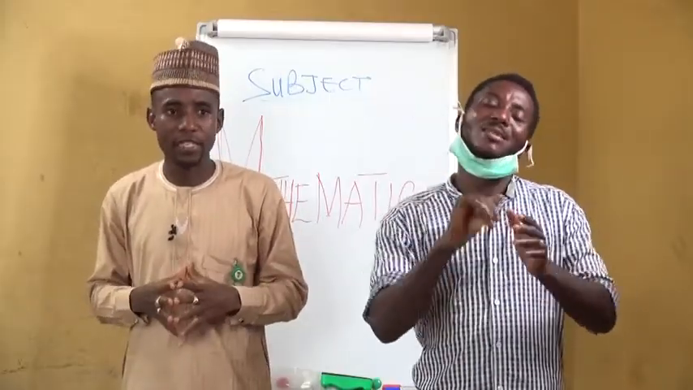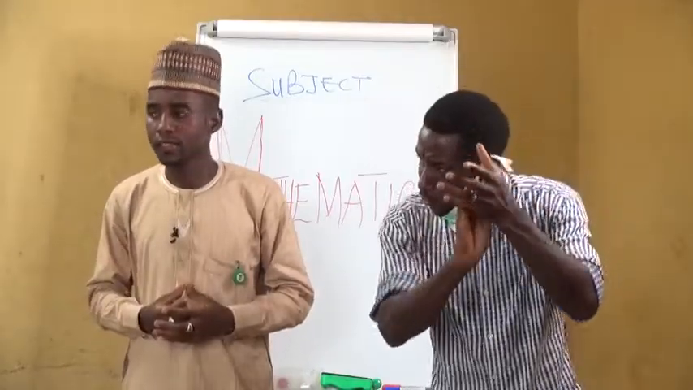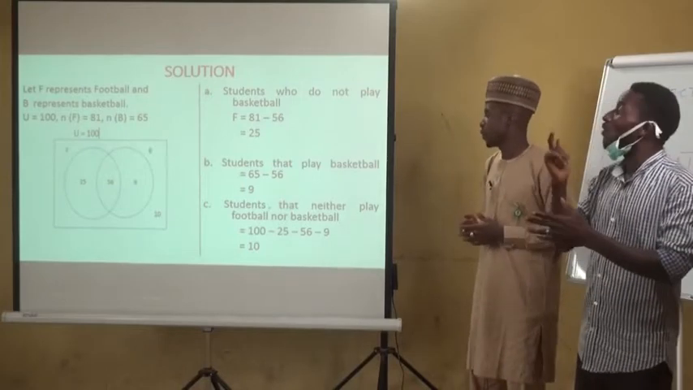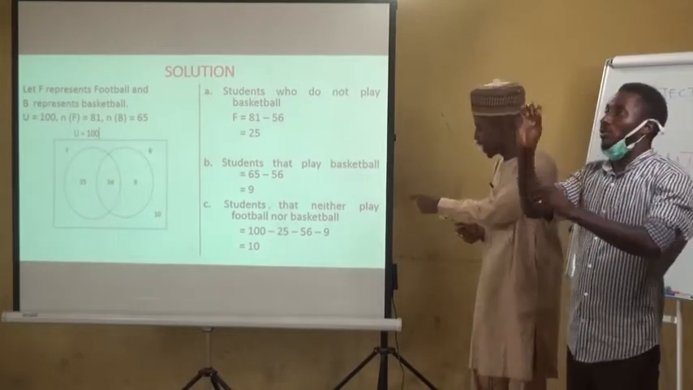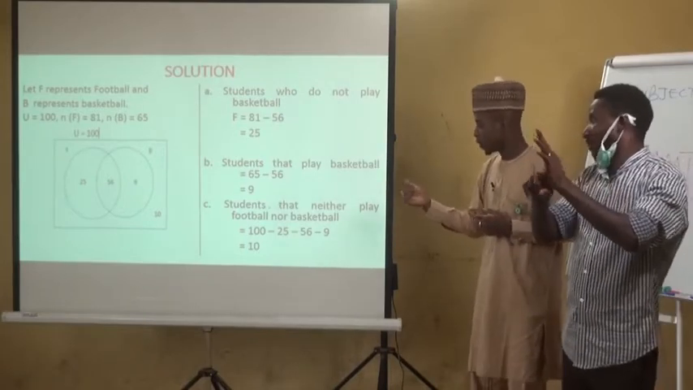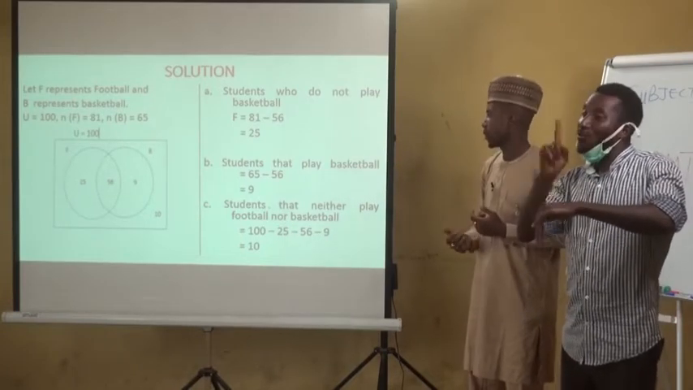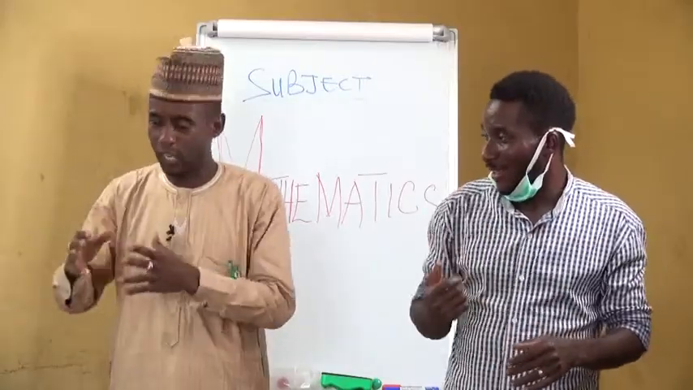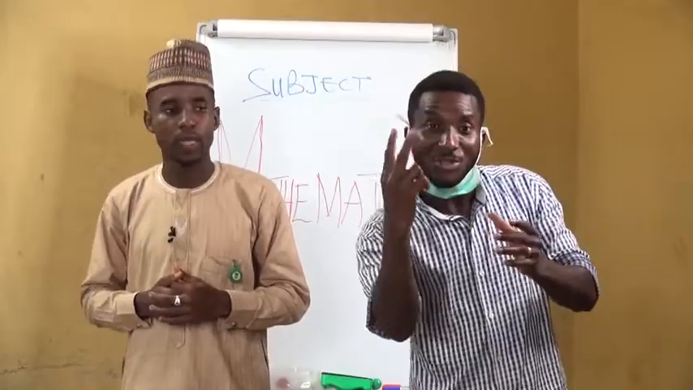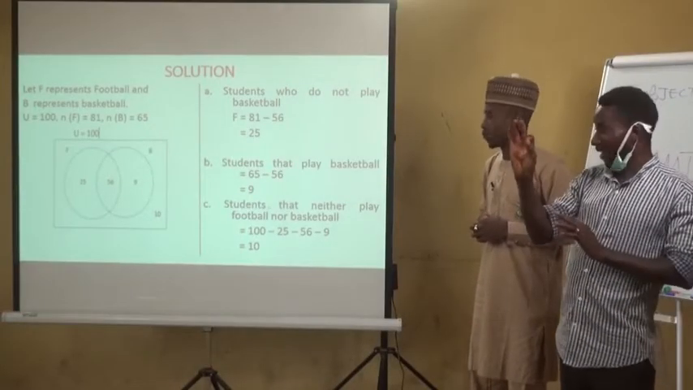Then we have to subtract these values of 25, 56, 9 from the universal set, which is 100. Therefore, we have 100 minus 25, where 25 are those that play football only, minus 56, where 56 are those that play basketball and football, and 9 are those that play basketball only. When you subtract 100 minus 25, minus 56, minus 9, you end up with 10.